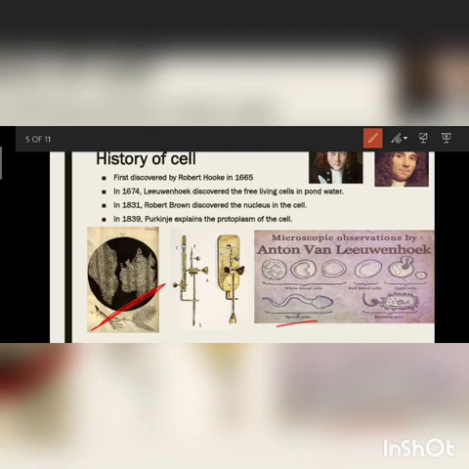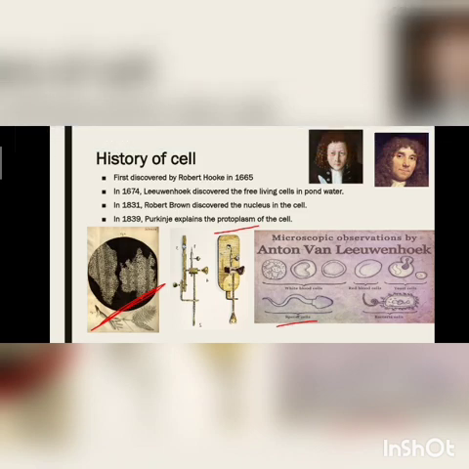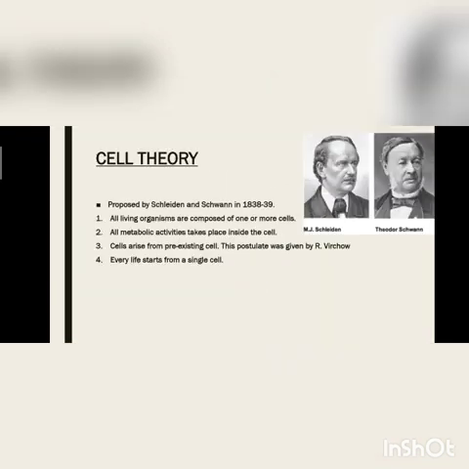In 1839 Purkinje explains the protoplasm of the cell. Protoplasm means the living content of the cell. The living content of the cell means the cytoplasm and the nucleus is called the living content of the cell. So he discovered the living content of the cell. Moving on, after that many scientists gave their different theories, but two scientists came forward, Schleiden and Schwann, in 1838-39.